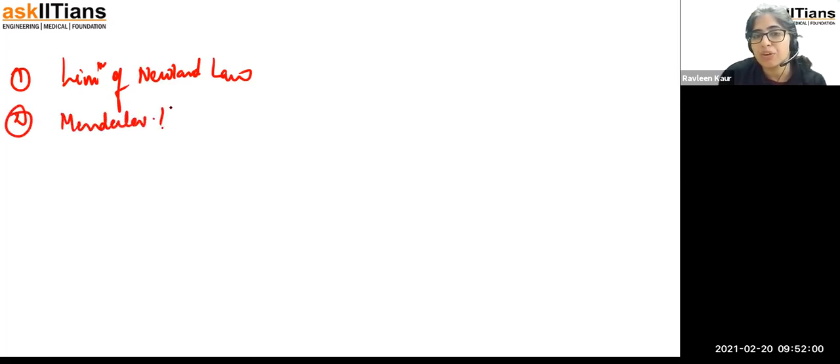After the limitations of Newland's law of octaves, I explained the Mendeleev periodic table. He arranged the elements on the basis of their increasing atomic masses, with the very famous line that the properties of the elements are a periodic function of their increasing atomic mass. Then he arranged the elements considering oxides and hydrides: similar oxides are placed together, and similar hydrides are placed together. Then there were features, like how many groups and periods there are and how they were arranged. Then the merits of the Mendeleev periodic table, with the explanation of eka boron, eka aluminum, and eka silicon.